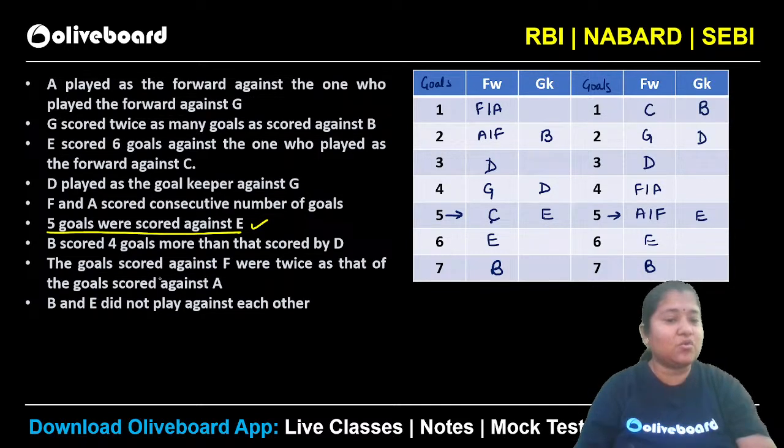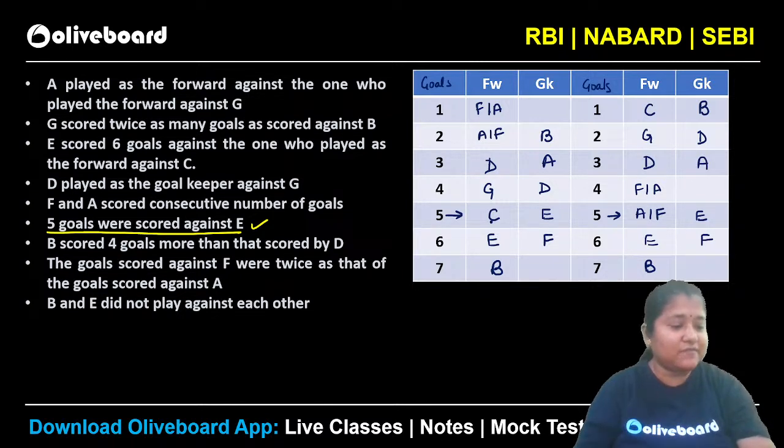Now what is given? The goal scored against F is twice that of the goal scored against A, right? So we are talking about the goalkeeper here. The goal scored against F is twice that against A. So in the first case, what is the possibility? You can see the only possibility will be 6, 3, isn't it? So the goal scored against F has to be twice that against A. In this case also, you can see the only possibility will be 6, 3. So you can see F will be here and A will be here.